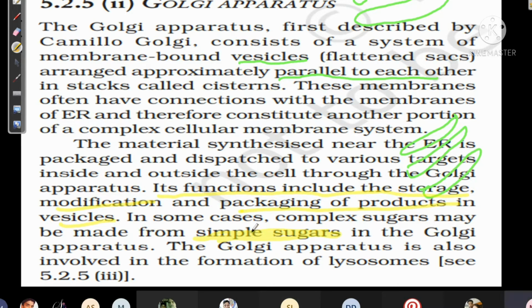That is actually called glycolipid and glycoprotein, though it is not used here. In higher classes you will study like that. Glyco means sugar. So whatever proteins and lipids are made by endoplasmic reticulum, the Golgi apparatus will take and combine with sugar and store it. After storing, these sugar, protein and lipid will be transported to different parts of the cell. Wherever proteins are required, wherever lipids are required, there they will be transported.